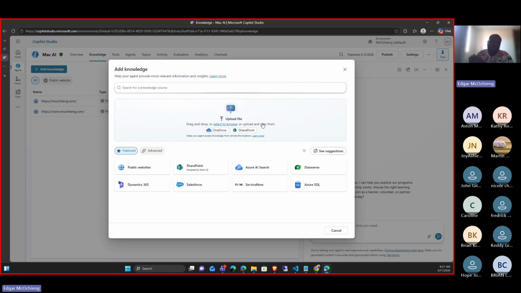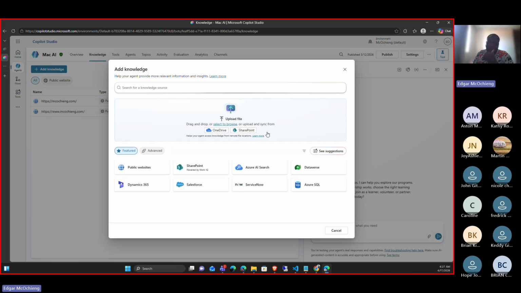Let's say, for example, you have a lot of PDFs, you have a lot of Excel documents. You can always go ahead, drag and drop or upload them. The next one, we can use OneDrive as a knowledge source. For example, I want to connect my personal OneDrive for my agent to get knowledge out of that. We can connect OneDrive. Next is SharePoint. Let me explain how OneDrive and SharePoint work.